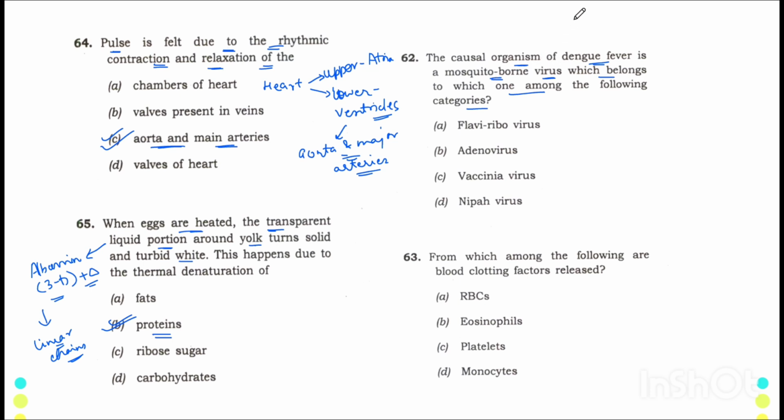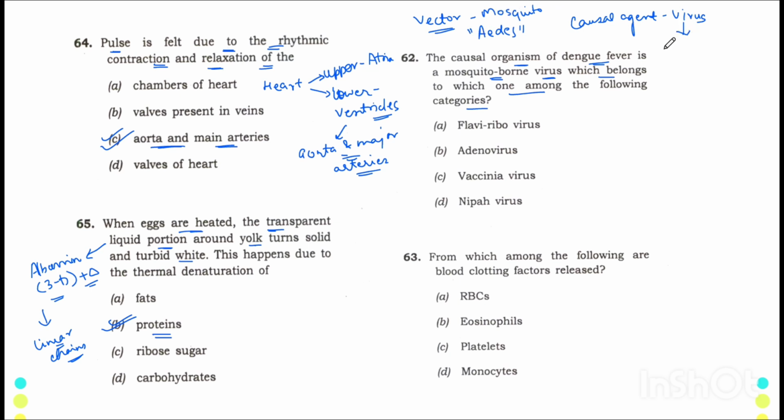That means the causal agent of dengue fever is a virus, whereas the vector by which dengue fever is spread is a mosquito. Now I'll tell both the specific names of the virus as well as the mosquito. Mosquito called Aedes mosquito is the responsible vector for dengue, whereas the causal virus